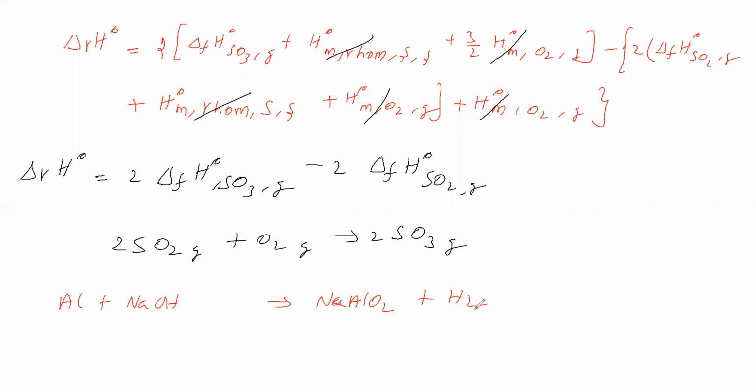Let us balance this equation. Now aluminum is giving 3 electrons and becomes aluminum ion. Hydrogen has +1 oxidation number and it is becoming 0 here. Therefore, it is gaining 1 electron, and aluminum is losing 3 electrons.